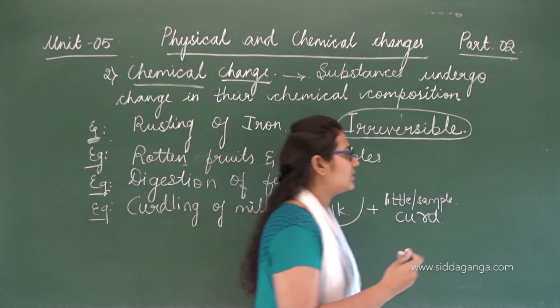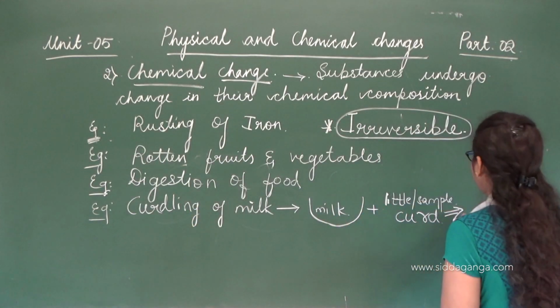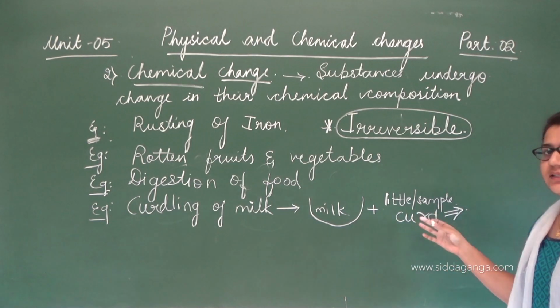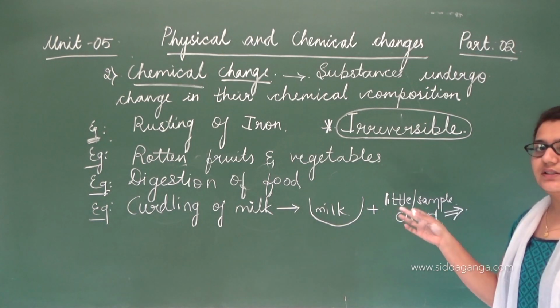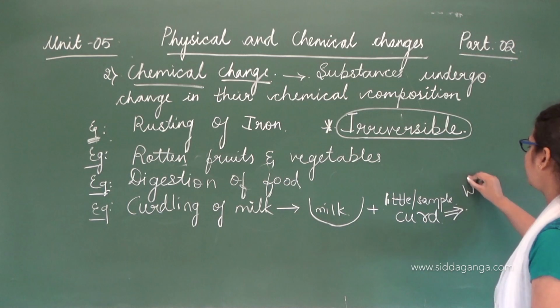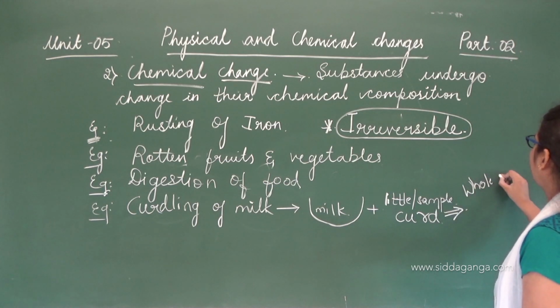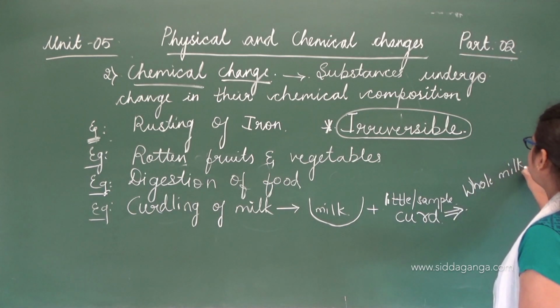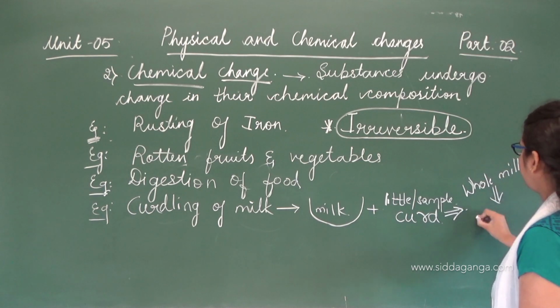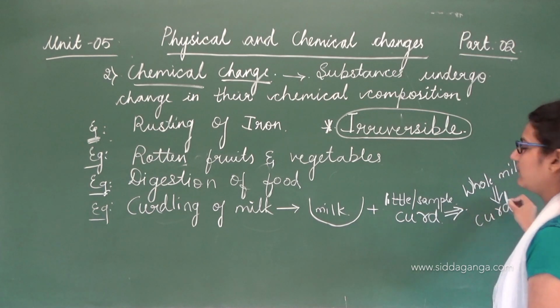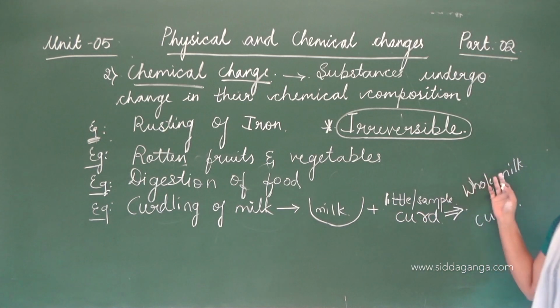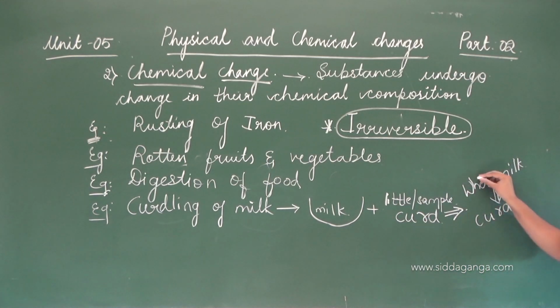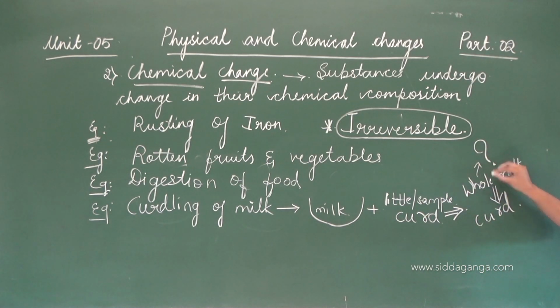The next morning you see what happens: due to the addition of this curd, the whole milk is turned into curd, right? Isn't it? Why does this happen?